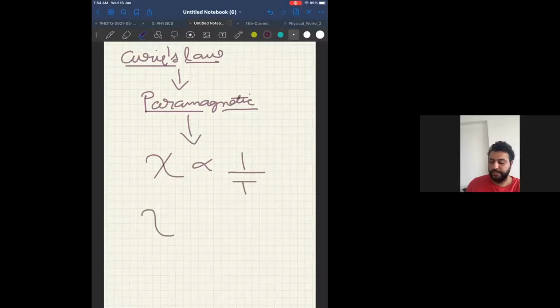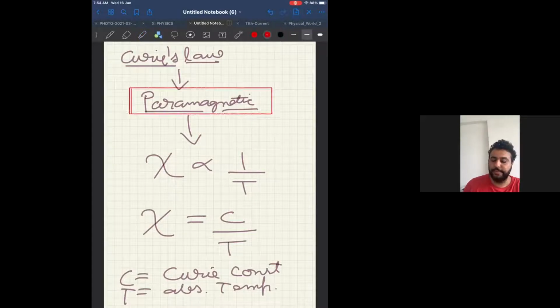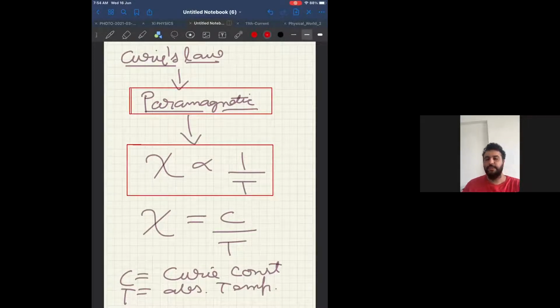Remember, this equation is applicable only to paramagnetic substances. Susceptibility, if I remove the proportionality sign, is equal to C upon T, where C is called Curie constant and T is your absolute temperature. Absolute temperature means the temperature has to be in Kelvin. Remember, this is only for paramagnetic substances. And what is the actual law? It says that susceptibility is inversely proportional to temperature.